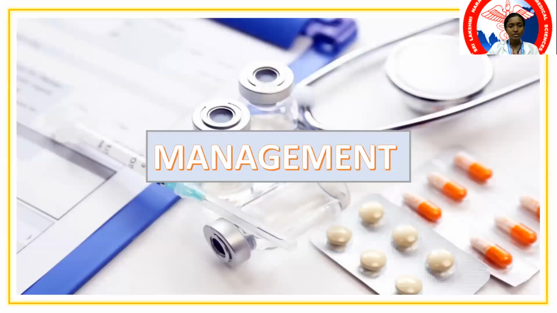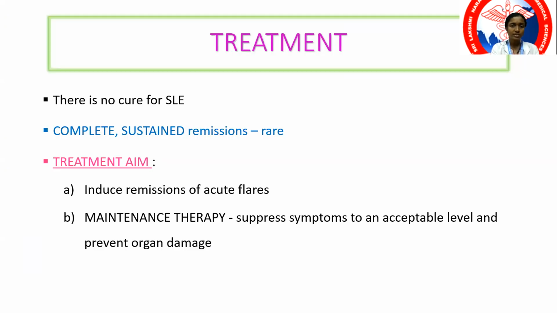Now we'll go ahead with the management. So once you have diagnosed the disease, followed up with laboratory tests, now we look into the treatment. So treatment, I told you, once the patient develops lupus nephritis, especially class 3 and class 4, aggressive immunotherapy is required. So the aim of the treatment is to make sure that the patient is in remission and to sustain the remission.